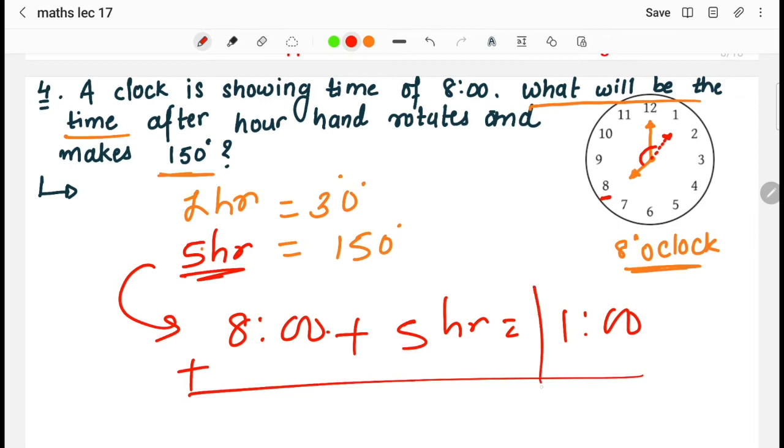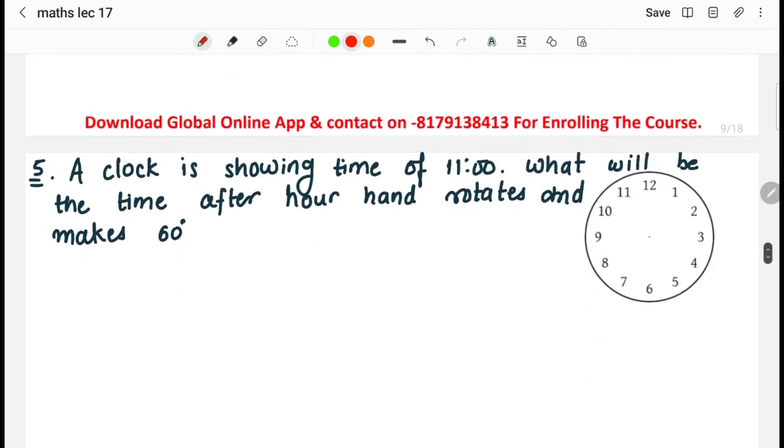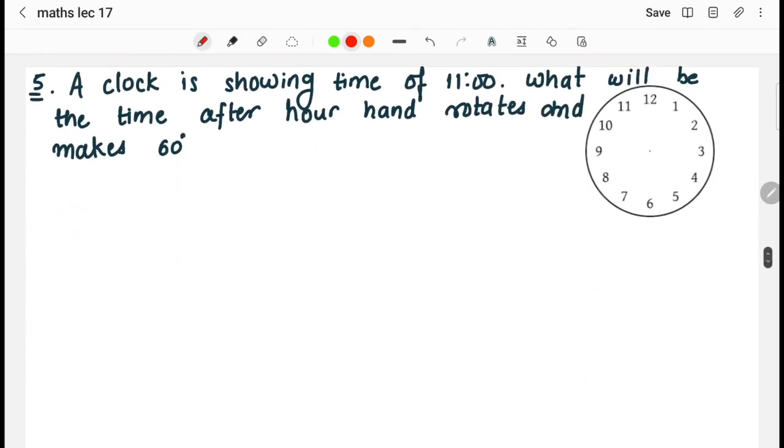So basically the answer will be 1 o'clock. So in this way they will solve this answer. Now next question. A clock is showing the time of 11. What will be the time after the hour hand rotates and makes 60 degrees?